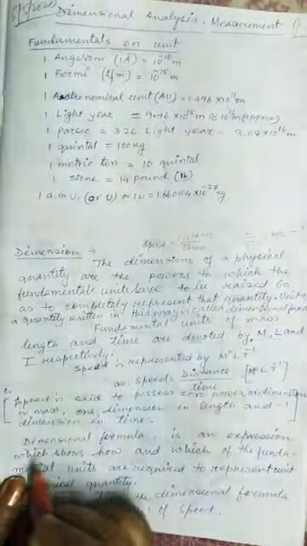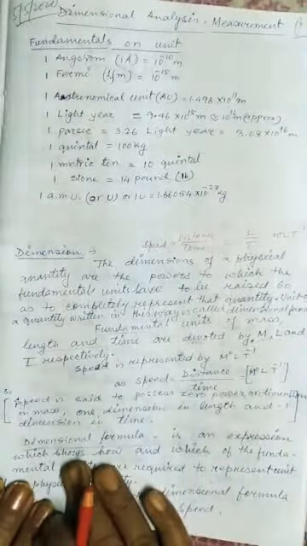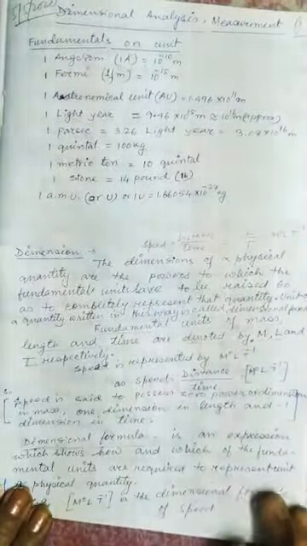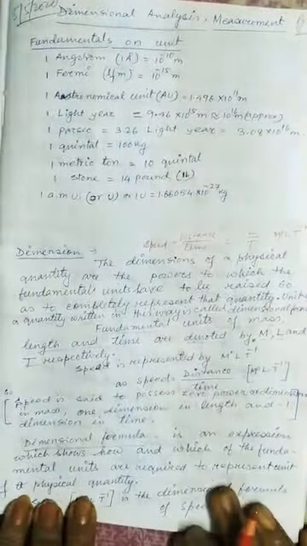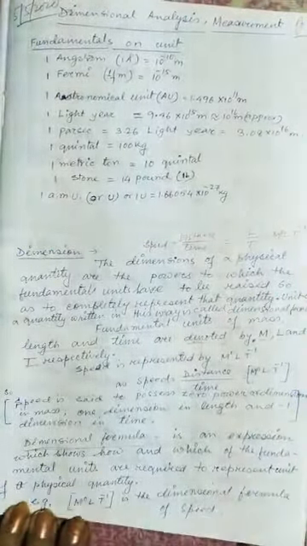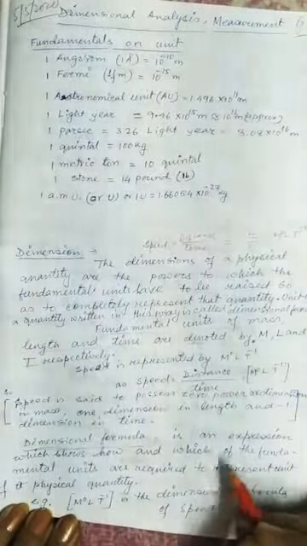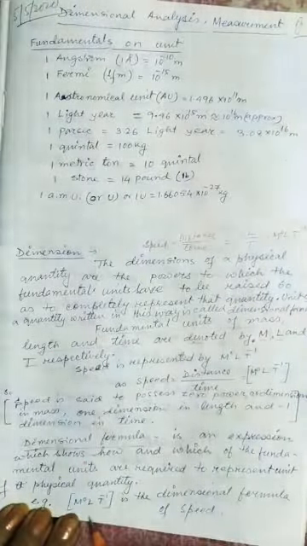Now dimensional formula. What is dimensional formula? Dimensional formula is an expression which shows how and which of the fundamental units are required to represent a physical quantity. Which physical quantity is raised to which power to get that physical quantity.